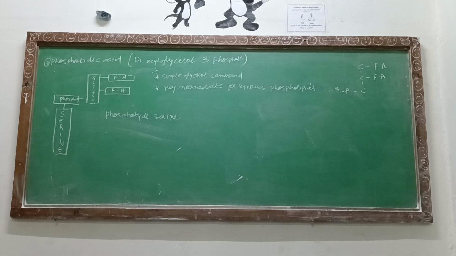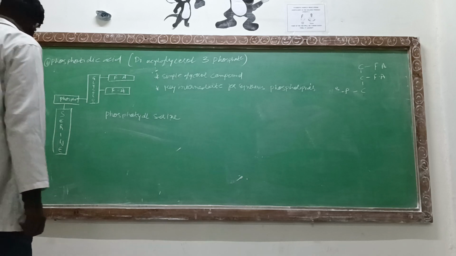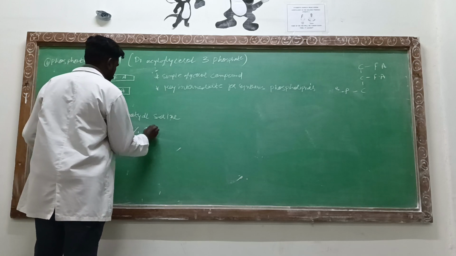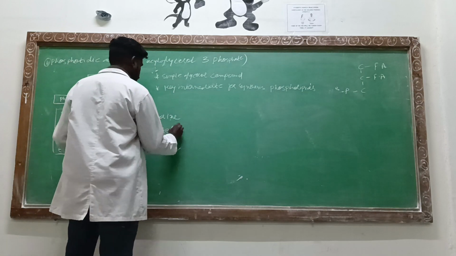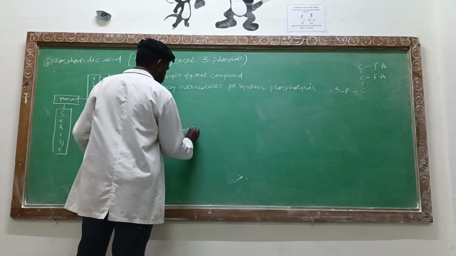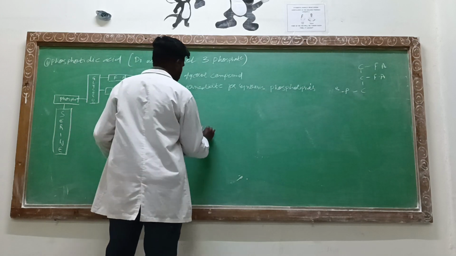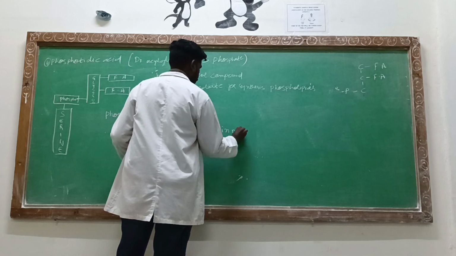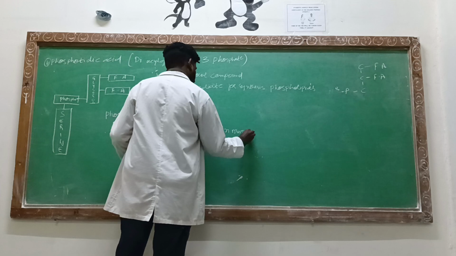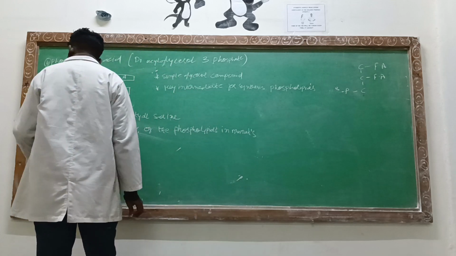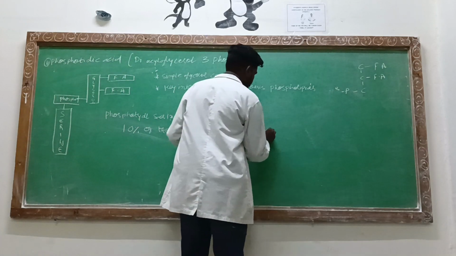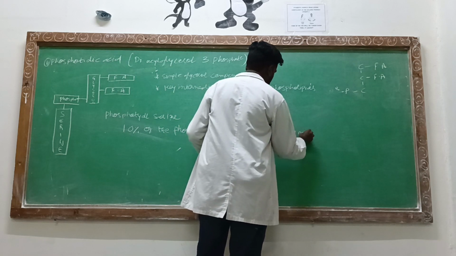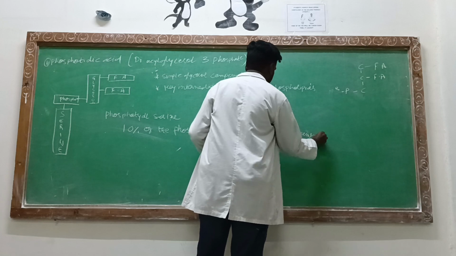Now what is the role of phosphatidylserine? Is it important in your body? It provides 10% of the phospholipids in mammals, in the mammalian biological membrane.